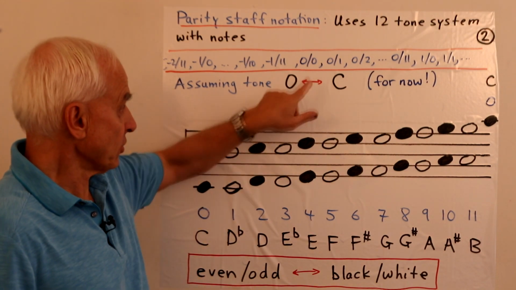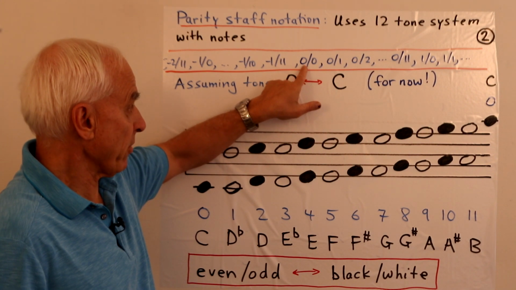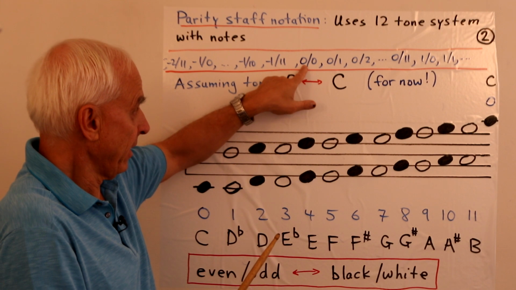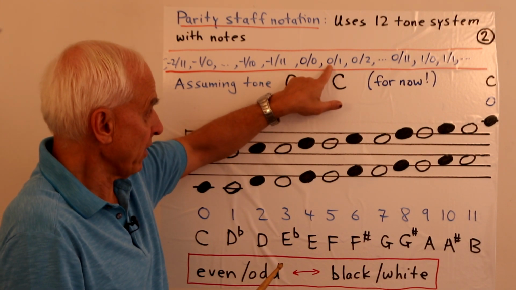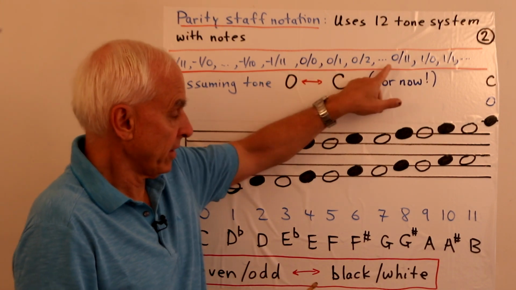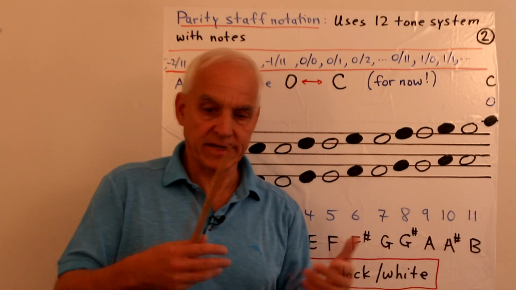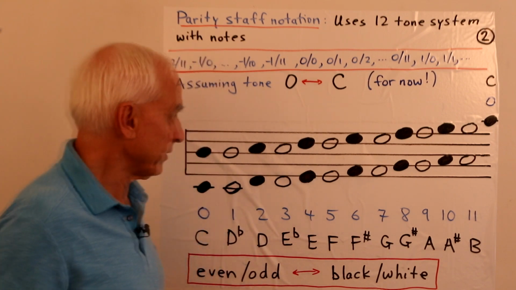So something like 0/0 means that we're in octave 0, say the one starting at middle C typically, and we're talking about tone 0. And then here octave 0, tone 1, etc. That way we can describe notes rather systematically up and down our musical world.